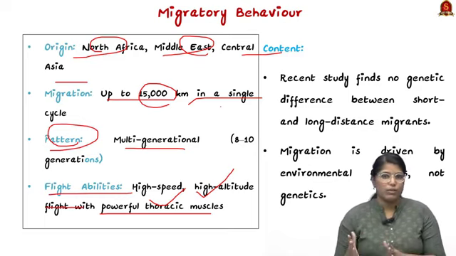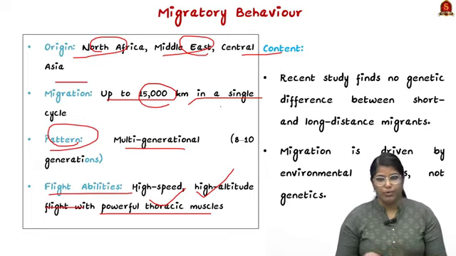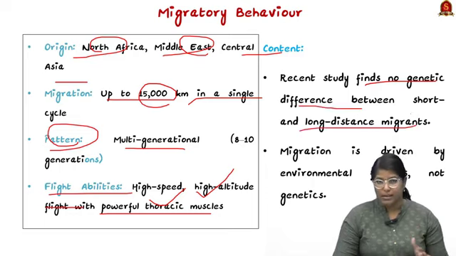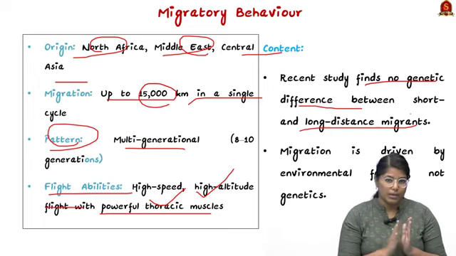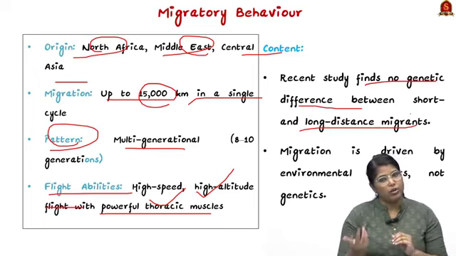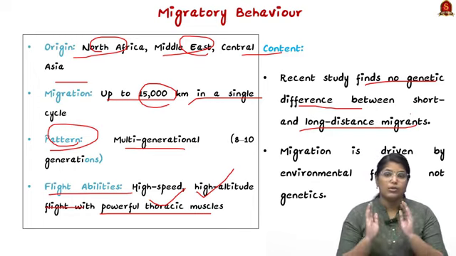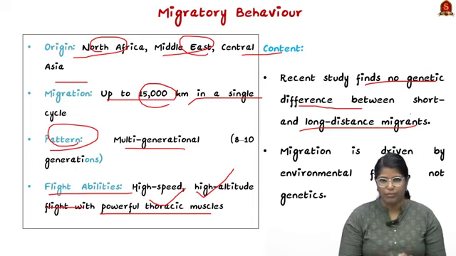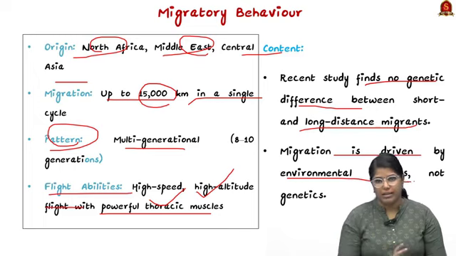Now let us quickly go through the key findings of the report. Firstly, the study said that there is no genetic difference between short and long distance migrants. So this particular species itself has both short distance migrants as well as long distance migrants, and they do not have a genetic difference. This is the very basic finding of the report. Secondly, migration is driven by environmental factors and not genetic factors.